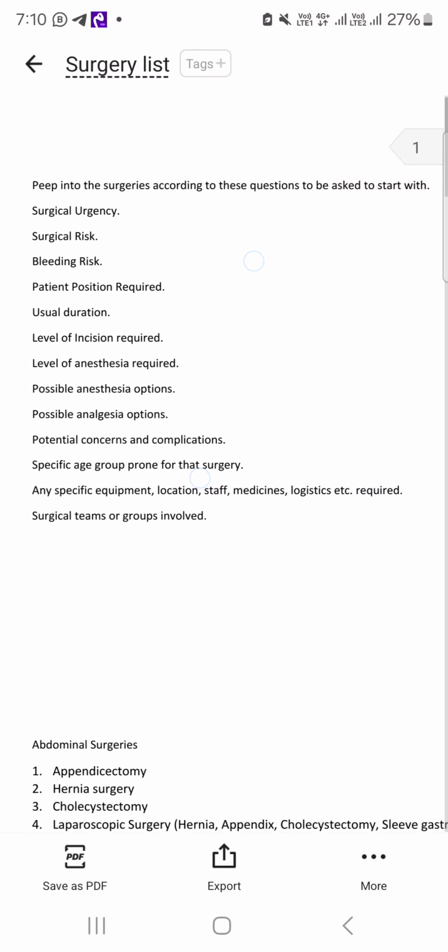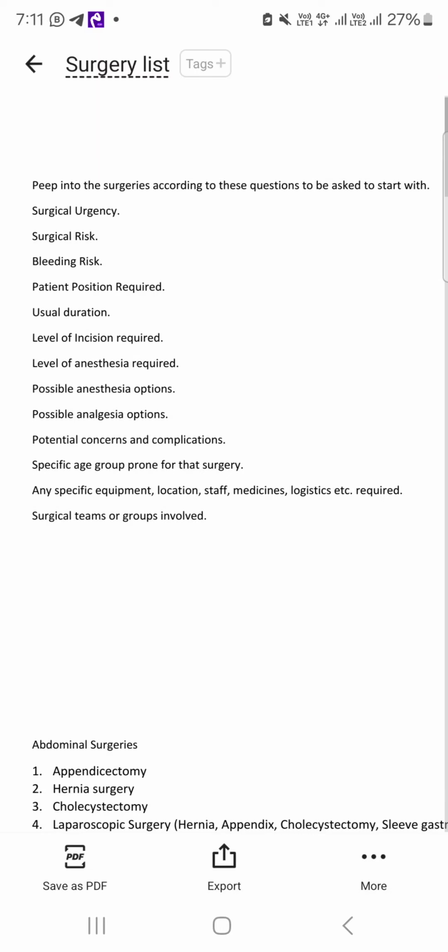Okay, in any surgery you are discussing in the viva, in any scenario-based question, there will be a patient population, there will be a disease, and there will be a surgery. For the surgery you should know these things. What is the surgical urgency? Here, it's an elective procedure, not an urgent procedure.